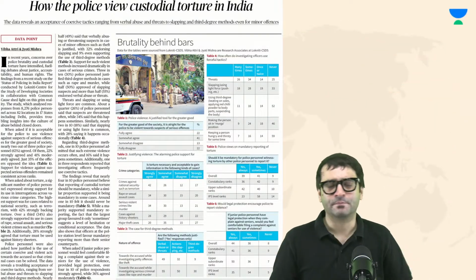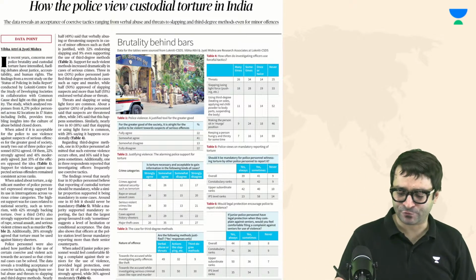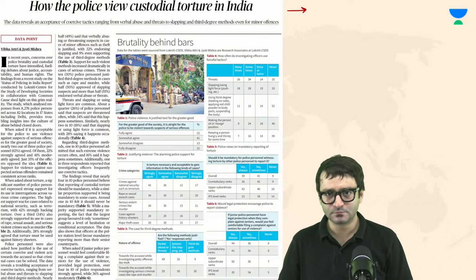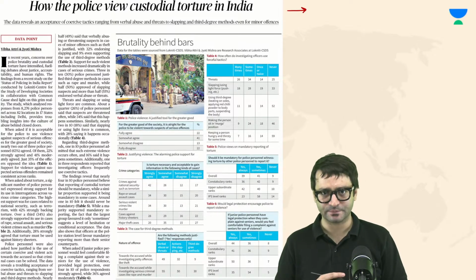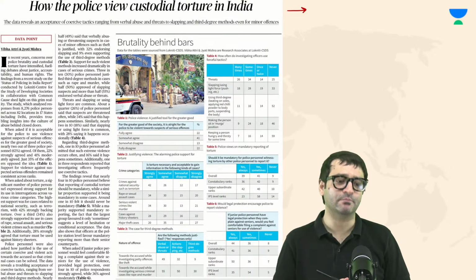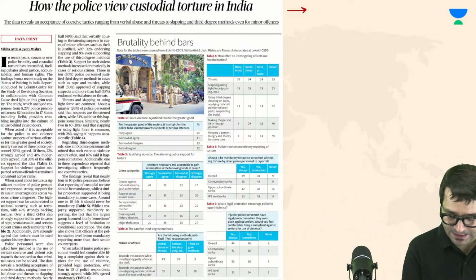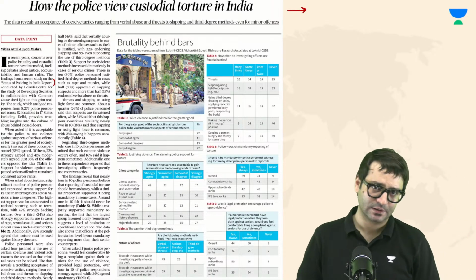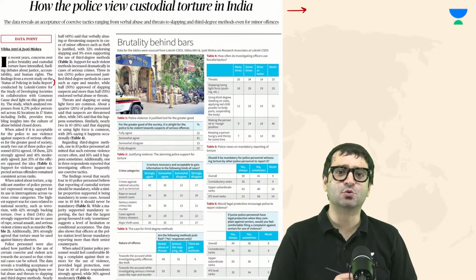Let's look at another column. How the police view custodial torture in India. A study was conducted. Notice the name: Status of Policing in India report. This can be a potential prelims based question as well.